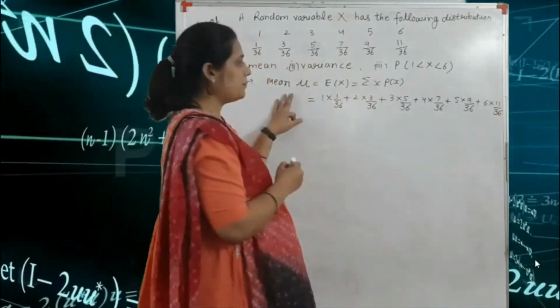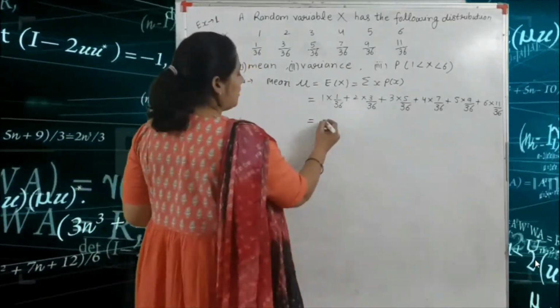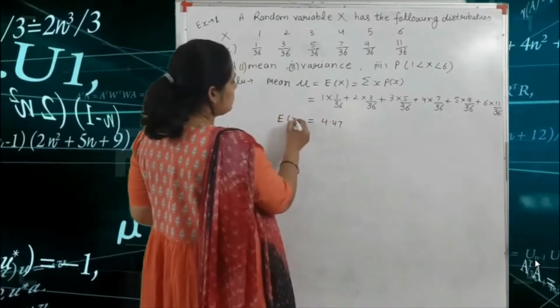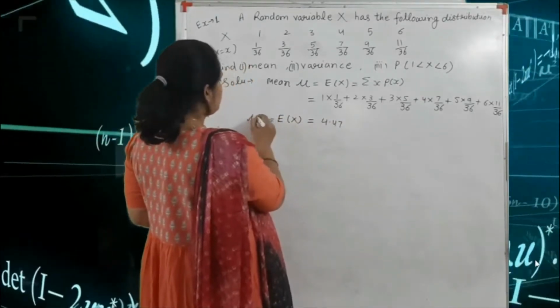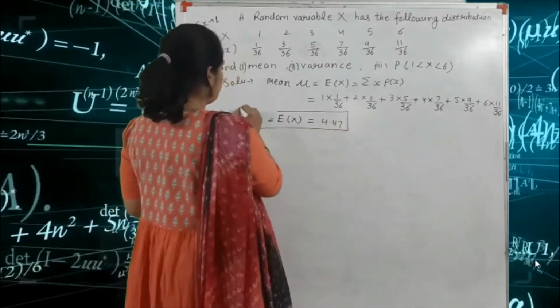After solving this, the total value is 4.47. This is your value of the mean, mu.